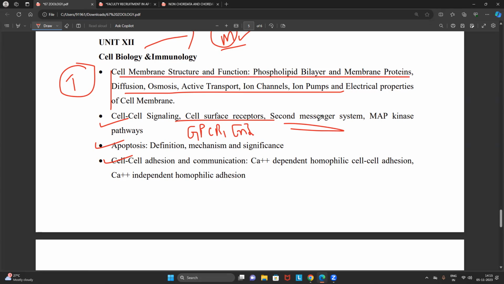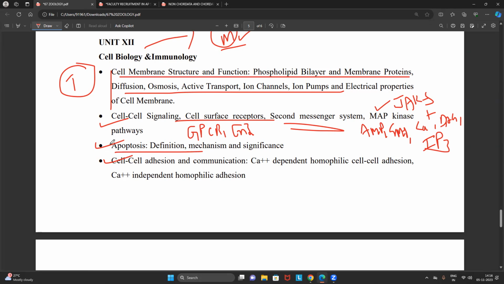They just gave the word secondary messenger, but you have to focus on multiple secondary messengers, like cyclic AMP, cyclic GMP, calcium, DAG, IP3, the MAP kinase pathway, and the JAK-STAT pathway. There are multiple concepts that you have to focus on in cell signaling. It is a little difficult.